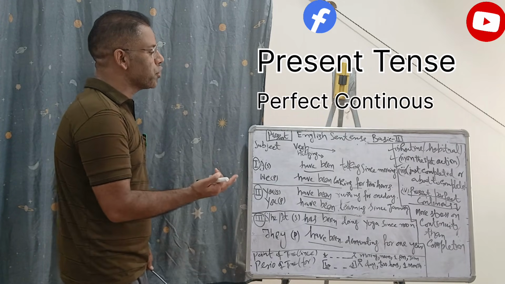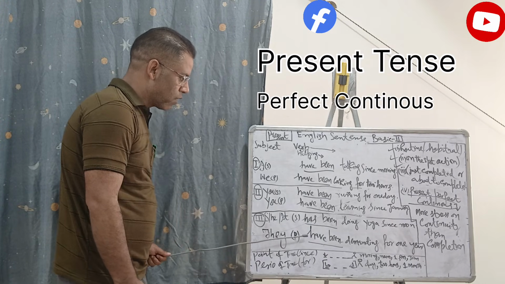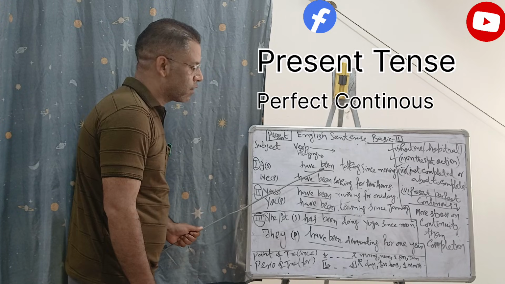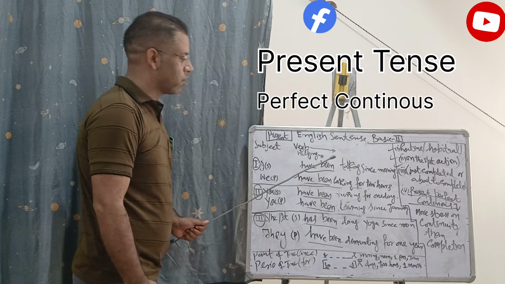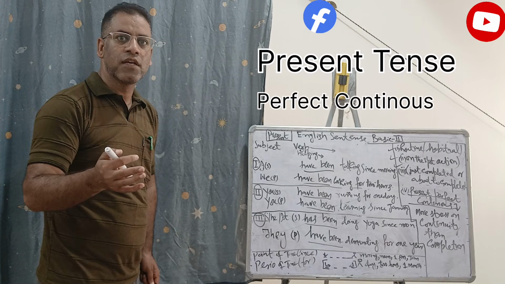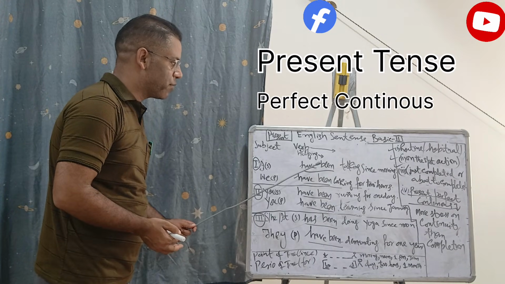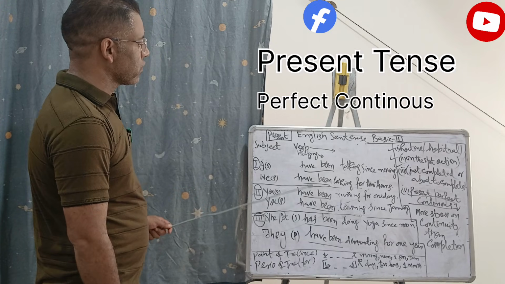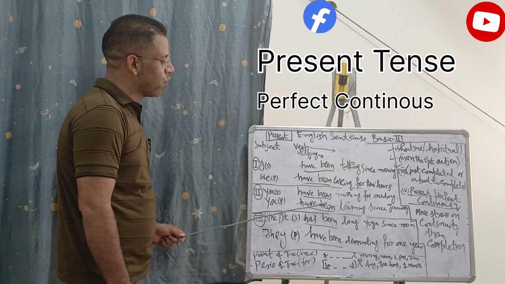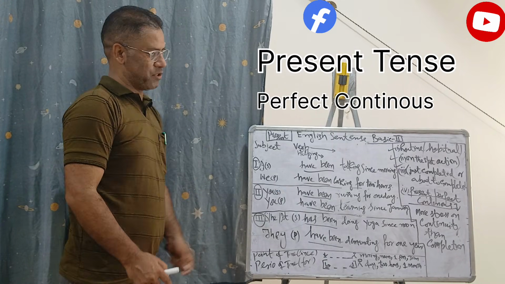That is a special helping verb we are attaching with the helping verb have. We attach the special helping verb that is called 'been'. We call it been, or in the contracted form, which later on we are going to discuss, the contracted form of English words. So it is with the help of this 'have been' or 'has been' that we are able to make present perfect continuous.